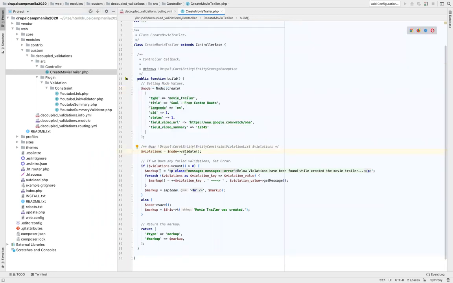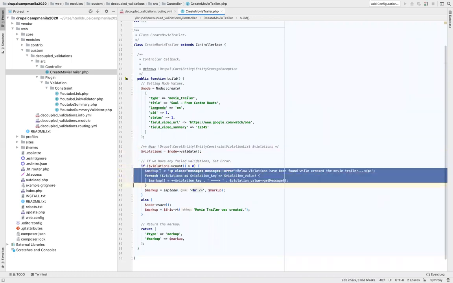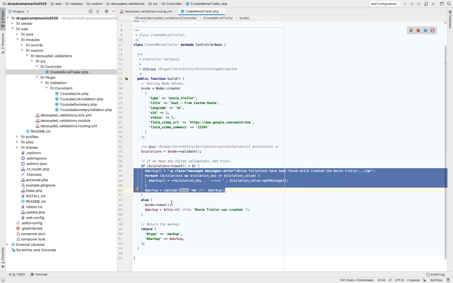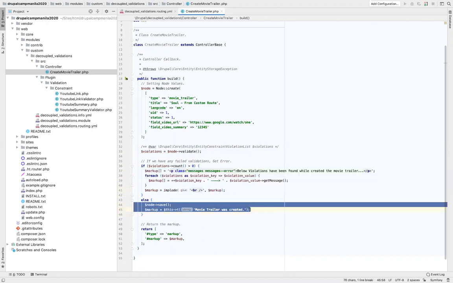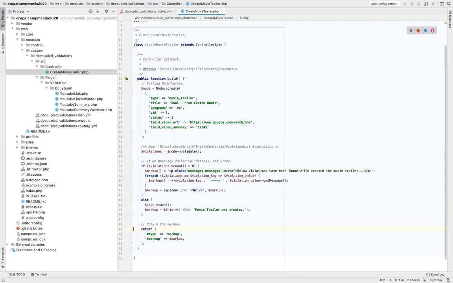Let's go through that. At the very first, we are calling the validate function on the node object and we are capturing the violations that it is returning. After capturing the violations, we have some if-else conditions where the if condition is checking if the violations count is greater than 0, then form this particular markup. Otherwise, execute this code and form this markup, and it is returning the final markup.